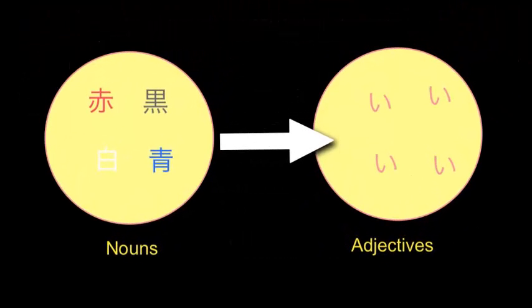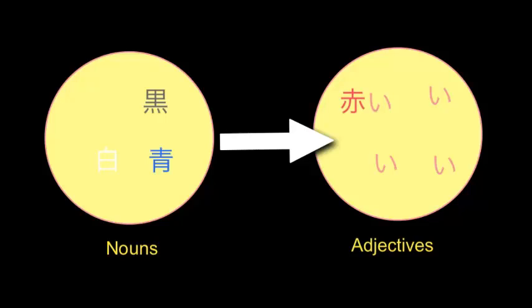Now these are the oldest Japanese colours, and here we have aka, kuro, shiro, and ao. Now these are the noun forms, so each one of those is a noun. If you wanted to say, I like red, then you'd use this form. Aka ga suki desu. I like red. But if you wish to describe something as red, then you're going to have to change the noun into its adjectival form. And it's quite easy in Japanese.